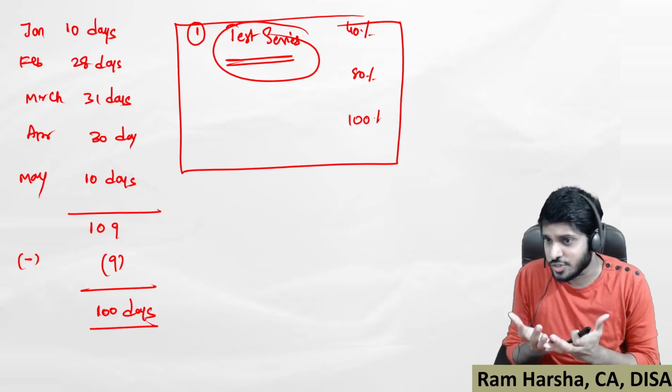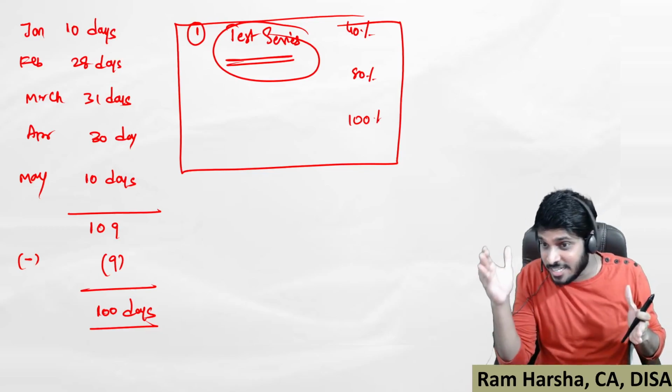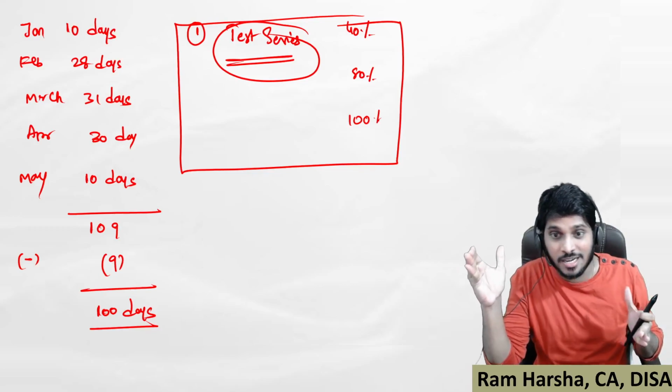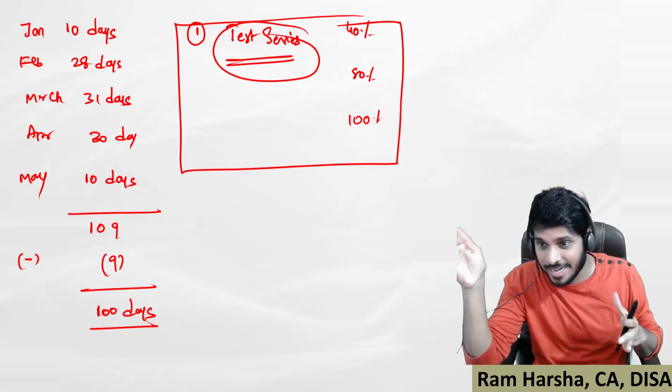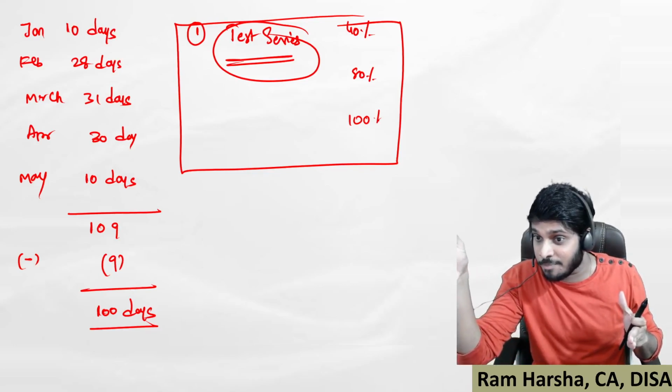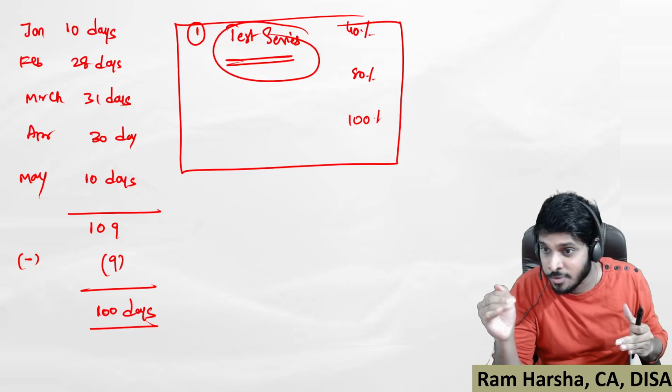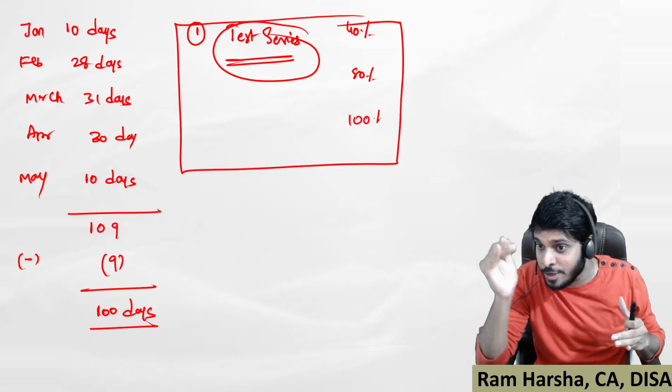You pay for a test series. The first test series, you will definitely write well, because of the target. The second test series, second due date, second exam, you will write well. The third exam you will perform average. The fourth exam you will perform below average.